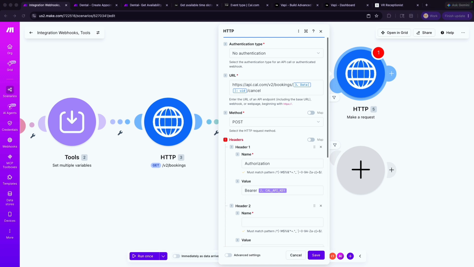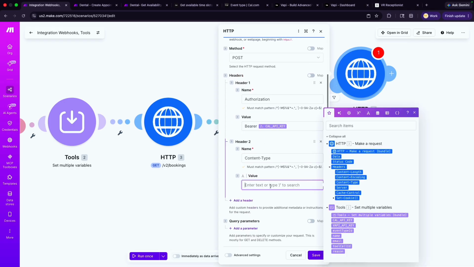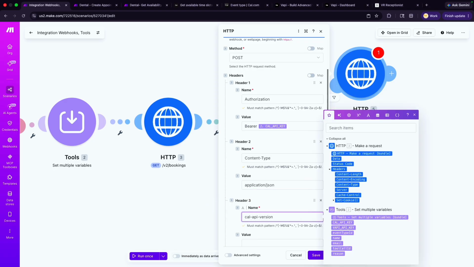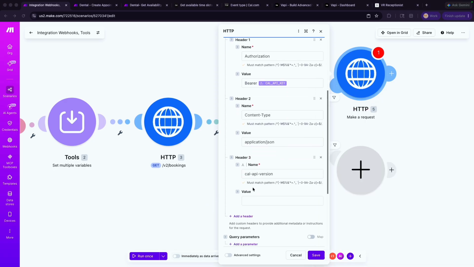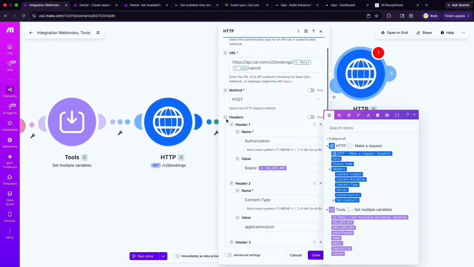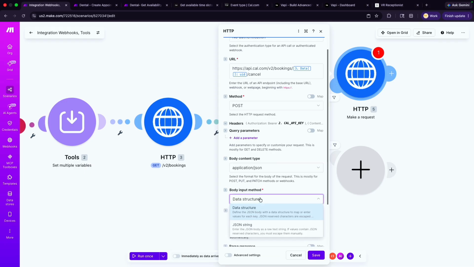We need content type. Content type is going to be application JSON. API version. Just for speed's sake, I'm just going to paste all of these here, and then we can go faster. All right. And then once we have that, what we need is to send a JSON string.